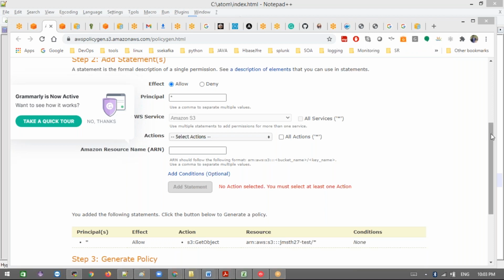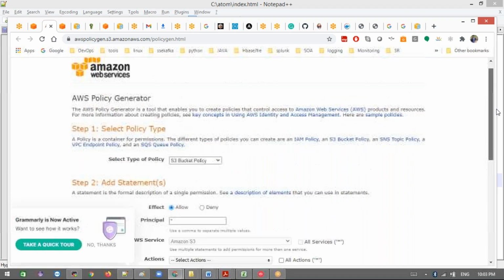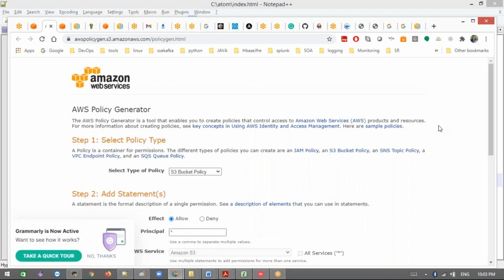We write the bucket permissions as a policy and attach it to the particular IAM user, so that IAM user has the get object permission. I will show this in the AWS CLI discussion as well, what it means and how to give a particular bucket policy. You will understand it very nicely.